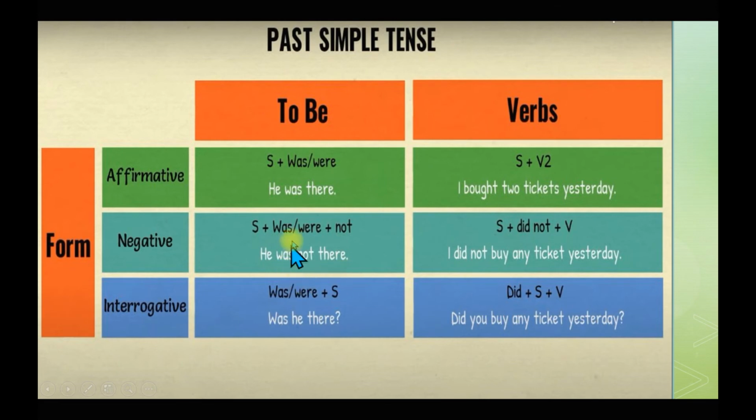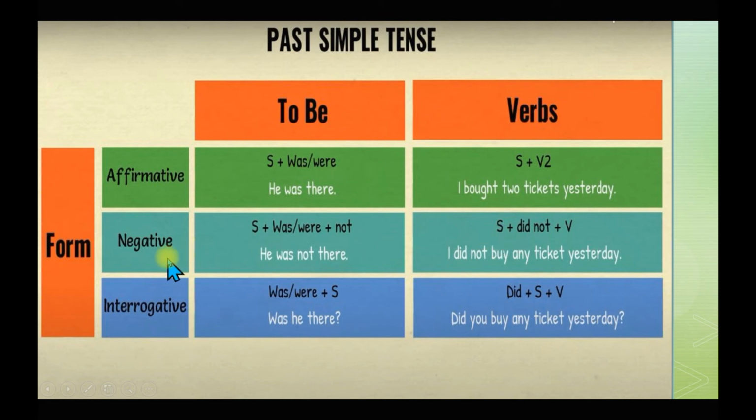In the same way, because we have the helping verb, we need not add any other helping verb. We have just to add not with this. Was or were will start the sentence for forming the interrogative sentences. Was he there? Now with other verbs, we use second form of the verb. I bought 2 tickets yesterday. Bought is the second form of buy. Buy is the verb, right?